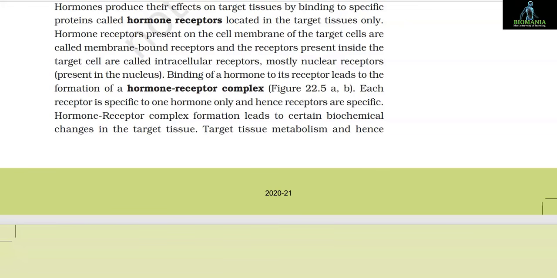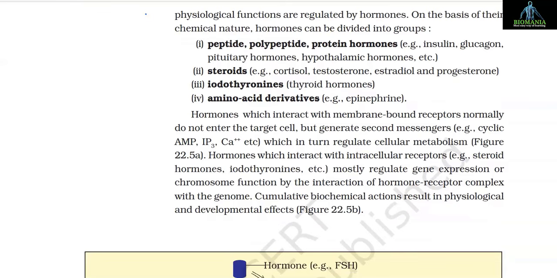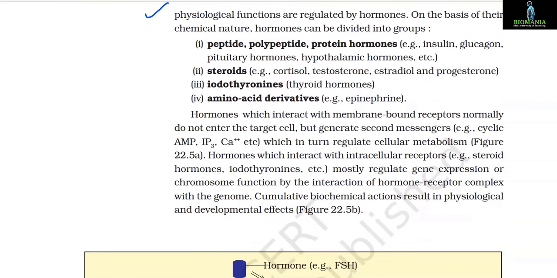Binding of a hormone to its receptor leads to the formation of a hormone-receptor complex. Each receptor is specific to one hormone only, and hence receptors are specific. Hormone-receptor complex formation leads to certain biochemical changes in the target tissue. Target tissue metabolism and hence physiological functions are regulated by hormones.